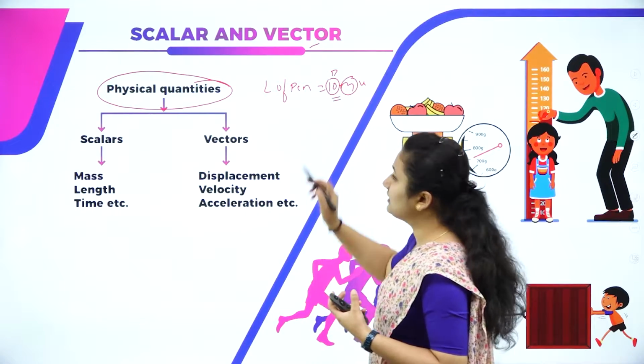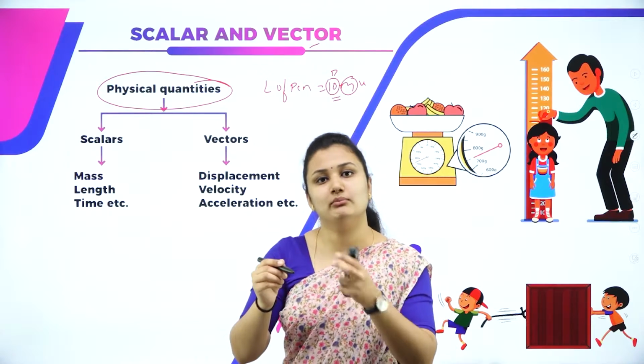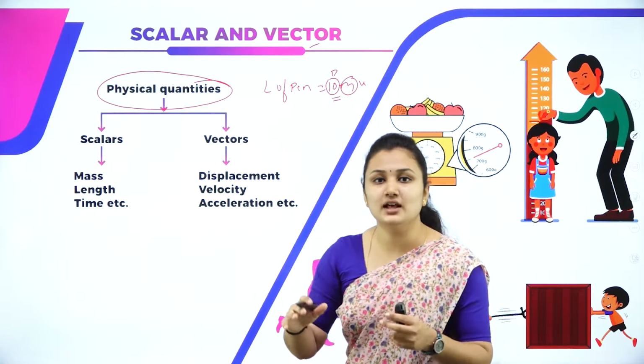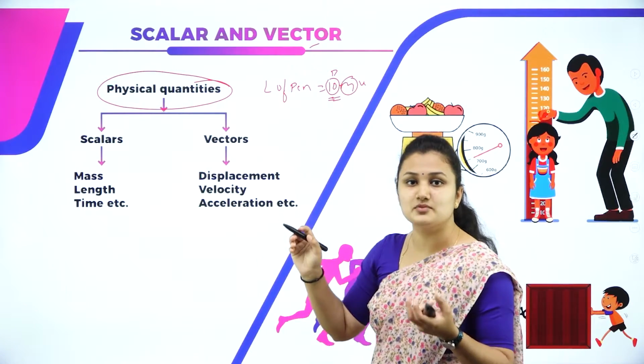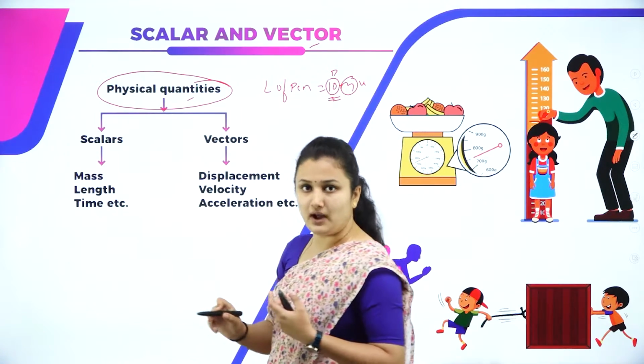So 10 meter is the length of the pen. The length of the pen is a measurable quantity. You can measure the length of the pen, the length of the pencil. All these are measurable quantities and you can give them in terms of numerical value. So these are called physical quantities.